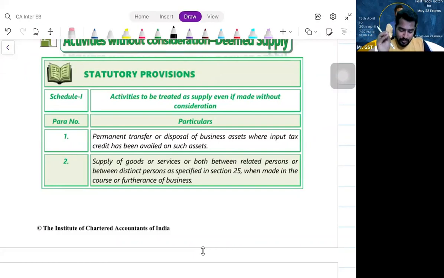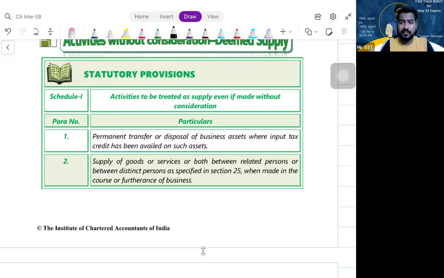Fine. So, what was that we were speaking? Schedule 1, para 1, right? Permanent transfer or disposal of business assets on which ITC has been availed. Generally, what did we say? If at all you are doing something without consideration, it is not a supply. But you have purchased a business asset, recorded it as an asset for the business, and you have availed ITC. Such an asset, if you are transferring to somebody without consideration, why should I give you ITC benefit?